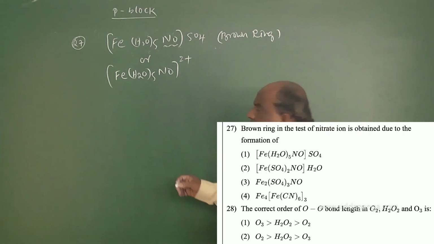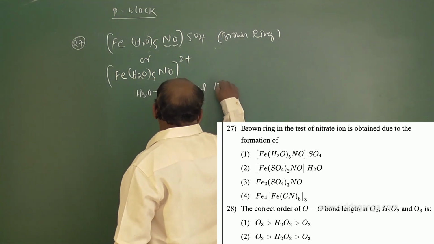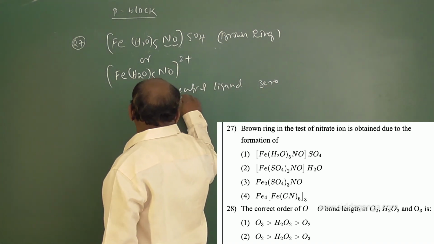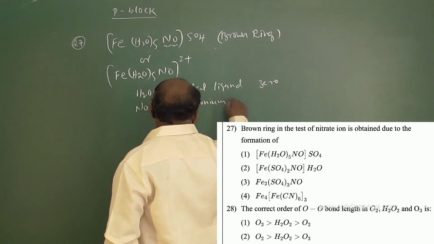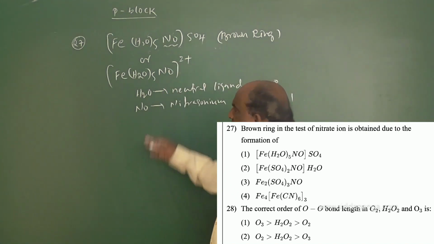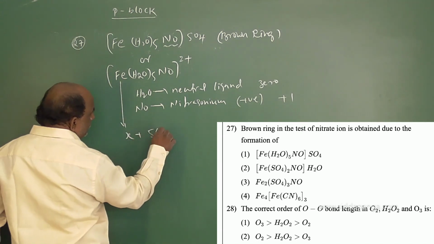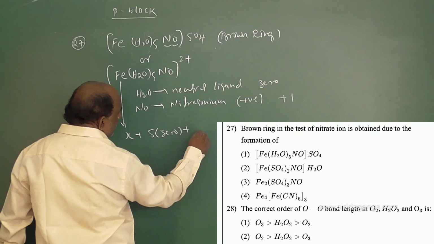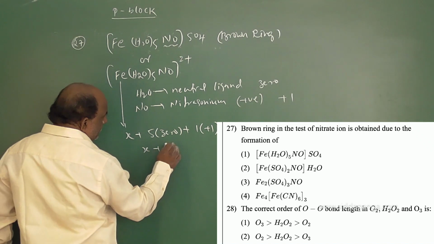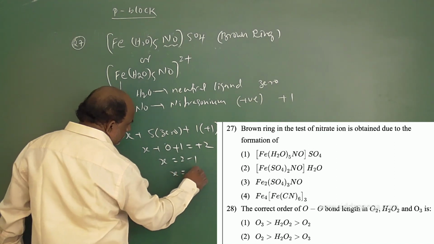H2O is a neutral ligand, so its charge is 0. NO, nitrosonium, is not neutral; it is a positive ligand, so its charge is +1. Take the oxidation state of iron as X. Then X plus 5 into 0 plus 1 into +1 is equal to +2. So X plus 0 plus 1 is equal to +2, so X is equal to 2 minus 1, X is equal to +1.